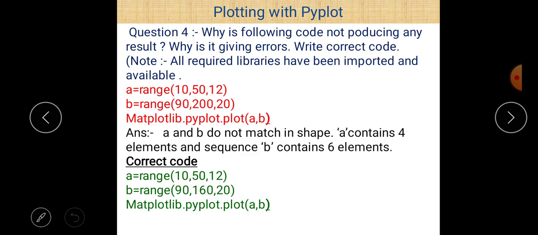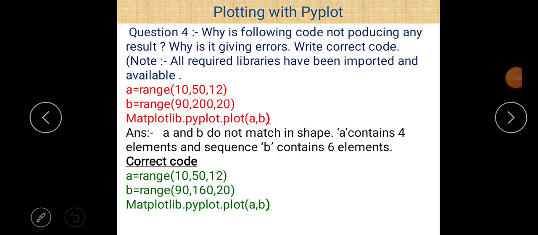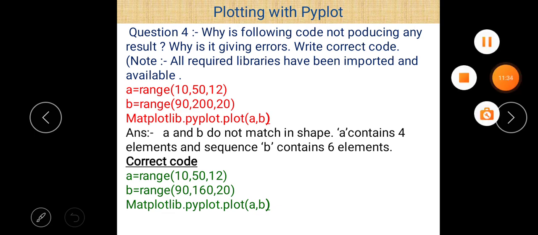Next question, why is the following code not producing any result? Why is it giving errors? Write correct code. And note all required libraries have been imported and are available. So in this statement, first of all, matplotlib.pyplot is not given here, and we consider it as already imported.